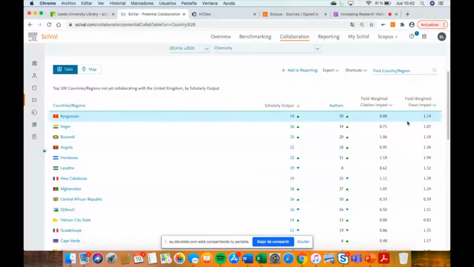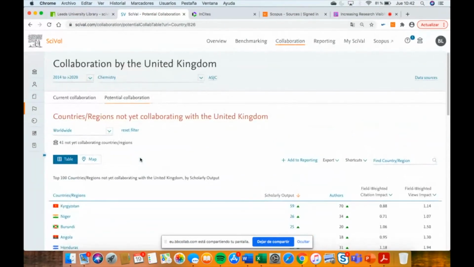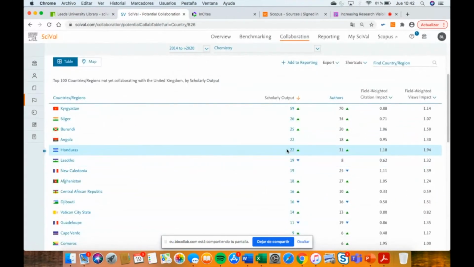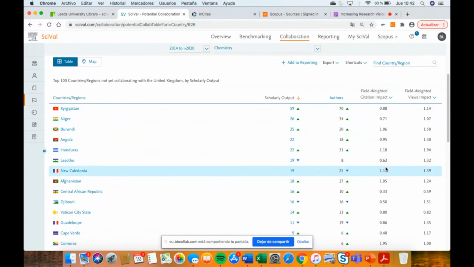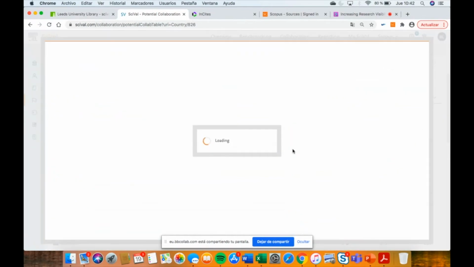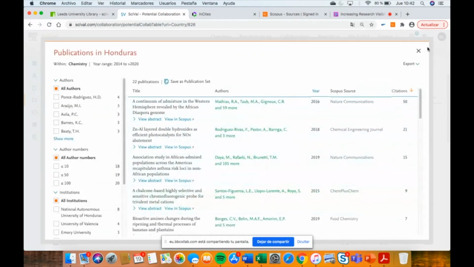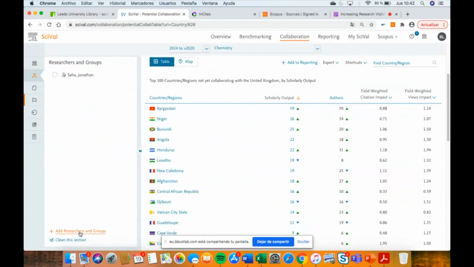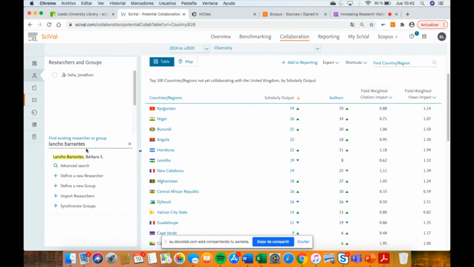You can see the field weighted citation impact, in order to select. For example, if you are a researcher from chemistry, you might say, okay, Honduras, 22 scholarly output, but the impact of the publications is higher than others, so I'm going to explore this. You can explore the publications in this area. And you can also analyze, for example, your own collaborators. I'm going to use myself.